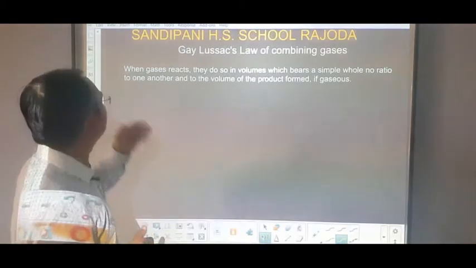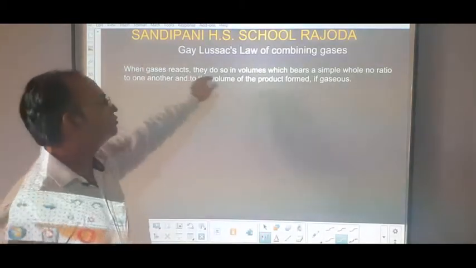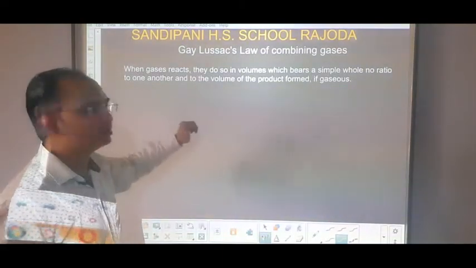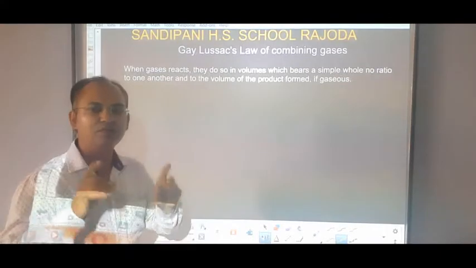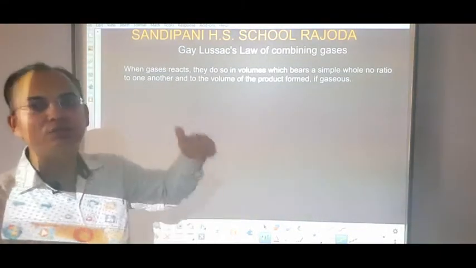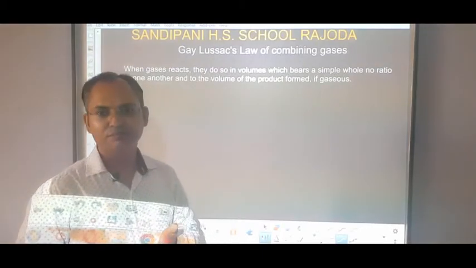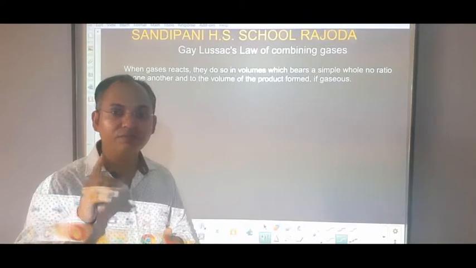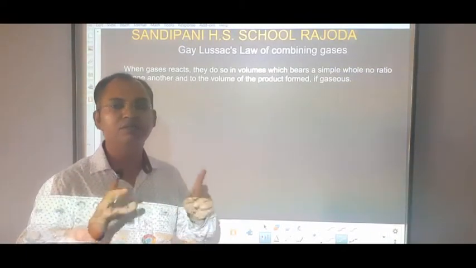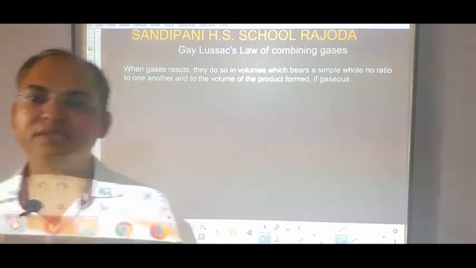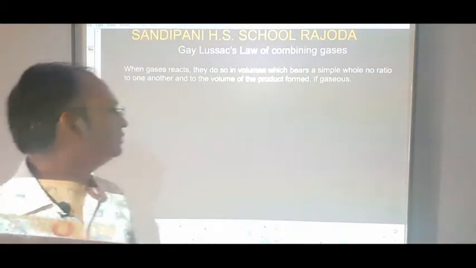So when gases react, they do so in volumes which bear a simple whole number ratio to one another, first of all to one another, which are combining together, and then to the product which is forming, if the product is gaseous. Let's understand how this law is applicable.